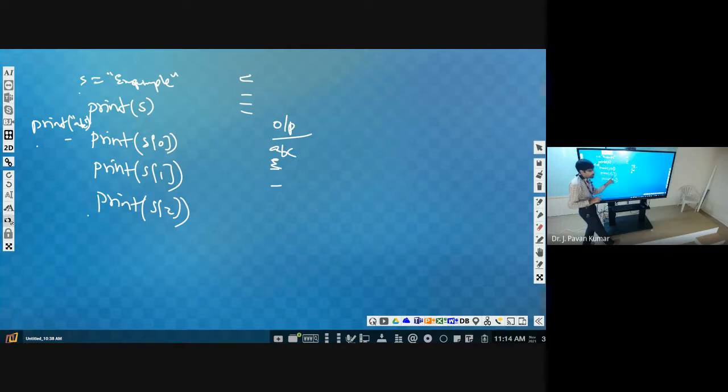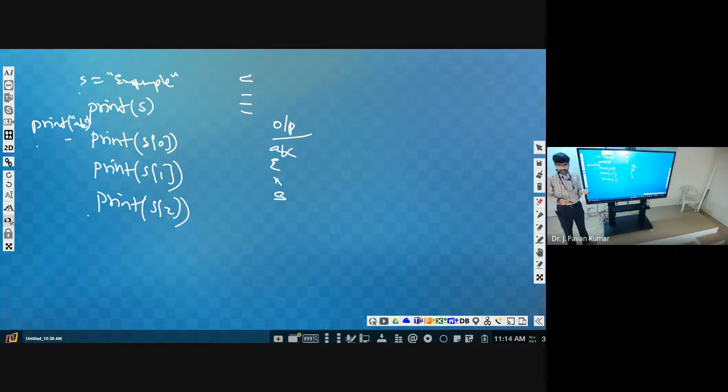Next, print of S of 1 means X will be printed. Next, the cursor will be here, print of S of 2. Then A will be printed like this. So we can use several print statements so that we can print each character in different lines. Okay, this is a naive approach.